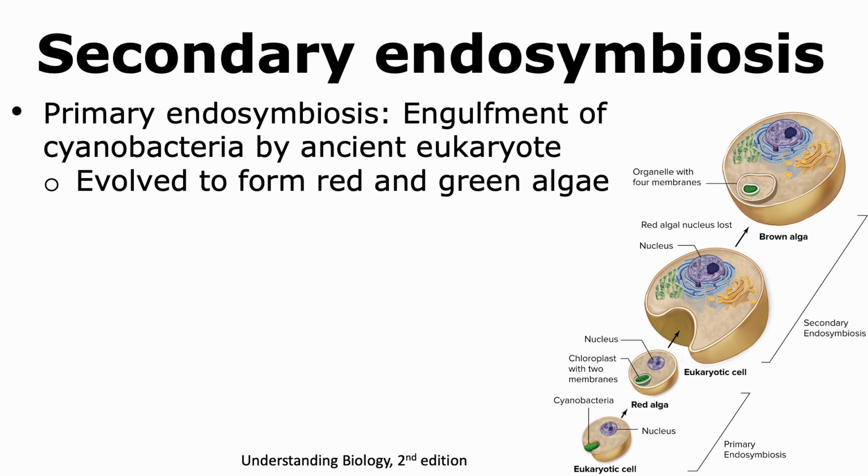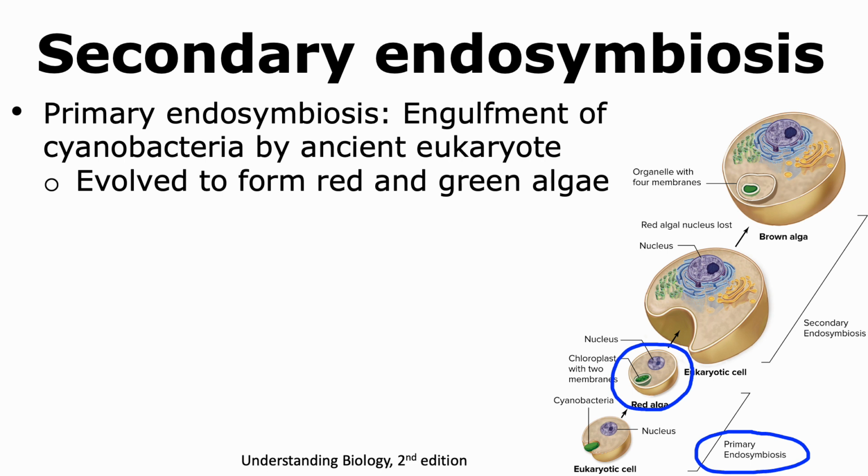Let us first look at primary endosymbiosis. This occurred when we had that ancestral eukaryotic cell that already had mitochondria, which engulfed the cyanobacteria. When the cyanobacteria was engulfed, that cell then evolved to form red and green algae. Thus, this first endosymbiotic event is called primary endosymbiosis.